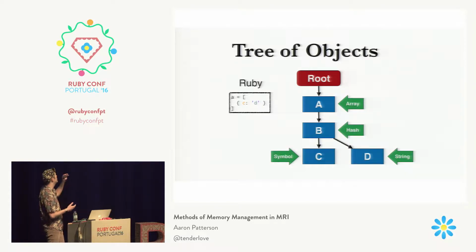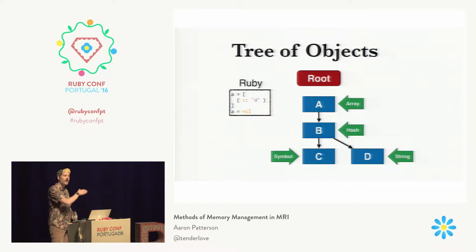It's not any of these variables. It's just some conceptual object. That root node points at the A variable, which is our array. The array points at the hash. The hash points at the key and the value. So you can see how we get this tree data structure. So let's say we assigned A to nil, and we cut that link between the root and the A variable.